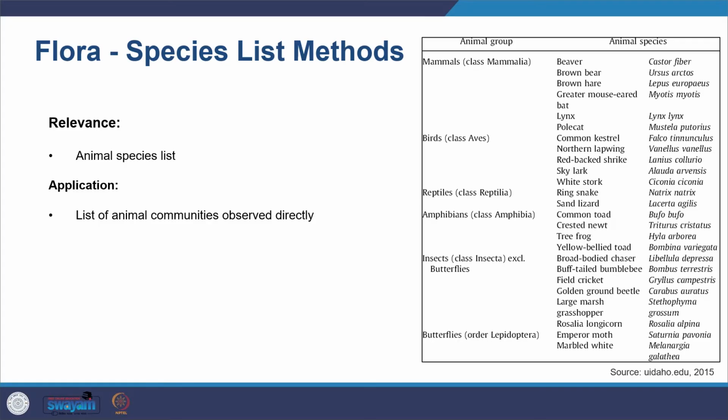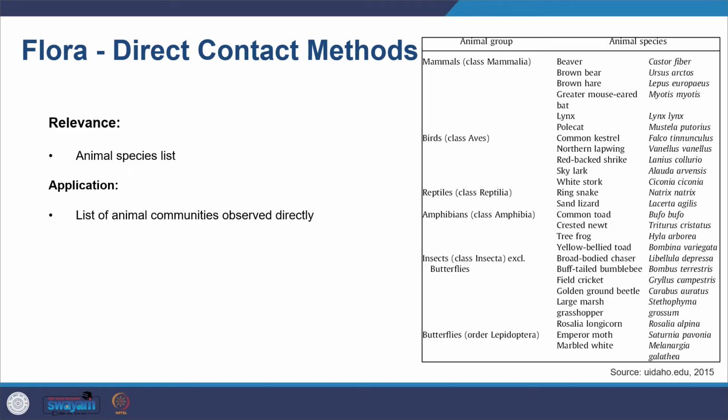That was for the flora, and now you look at the fauna. You have species list methods. So you can use all these species lists. You can see the range of lists which is there. Then there is the list of animal communities observed directly. So here with the animal species list, you can prepare a faunal resource catalog. Then you have the direct contact method. For this, animal communities are observed directly, and this method involves collection, study and release of animals.